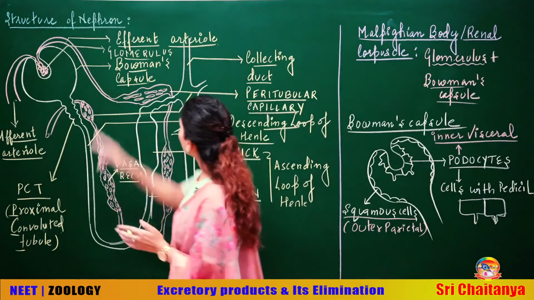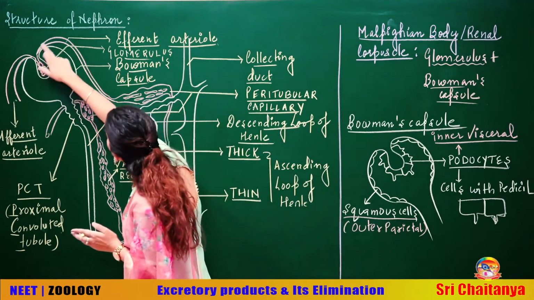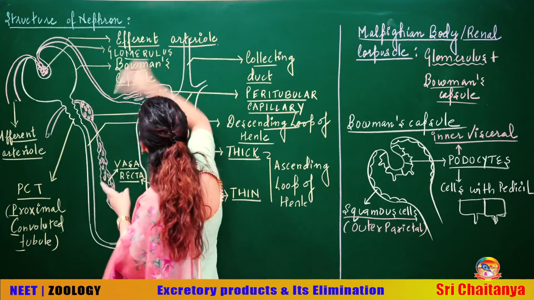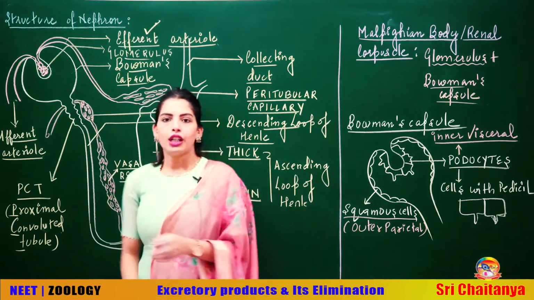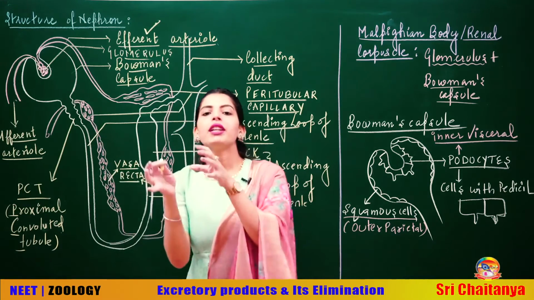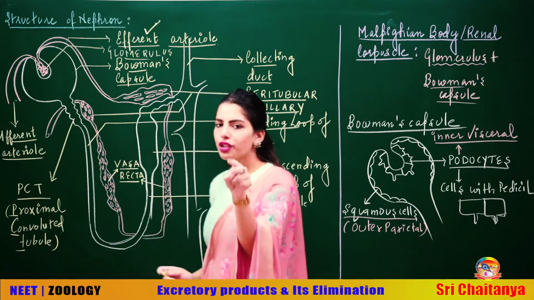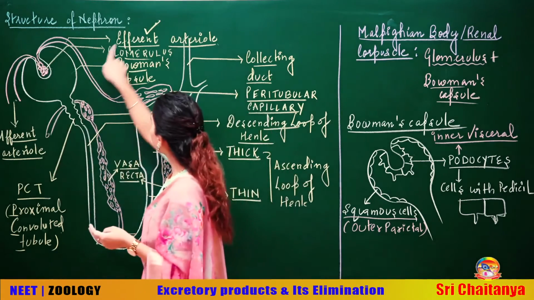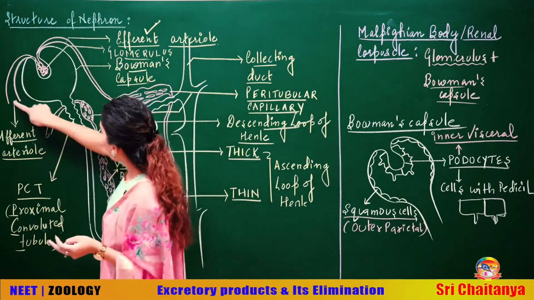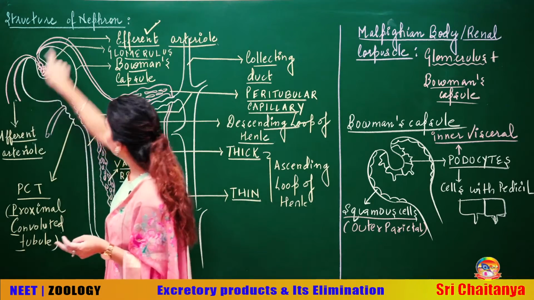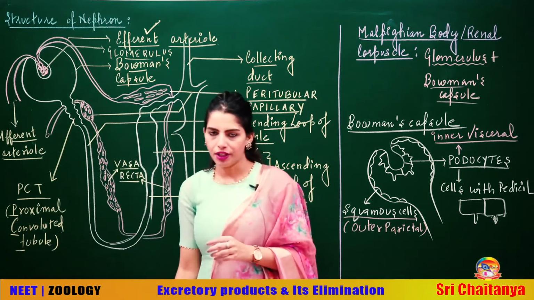Now, the glomerulus further forms this part, do you see, this is the efferent arteriole. So the afferent brings the blood, the efferent carries away the blood. Getting my point? Do you see a difference in the diameter of afferent and efferent? The afferent has more diameter, the efferent has lesser diameter.